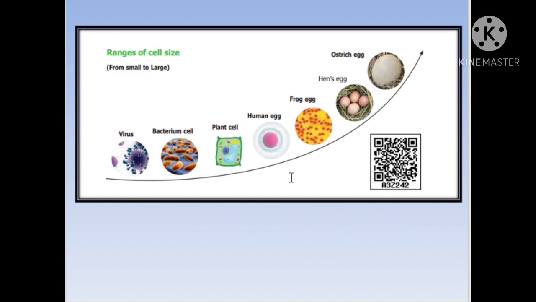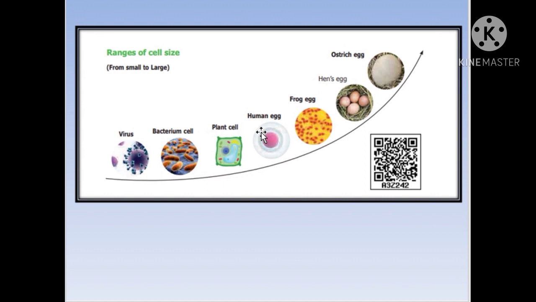And now a hierarchy level diagram is given to you, from the smaller, simpler one to the more complex, bigger one. So the range of cell size is given here. In the first diagram you can see the shape of a virus, that is an envelope virus, and then a bacterial cell, a plant cell, a human egg, a frog egg, and a hen's egg. At last you can see an ostrich egg. The size varies from virus to ostrich, and it gradually goes on increasing.